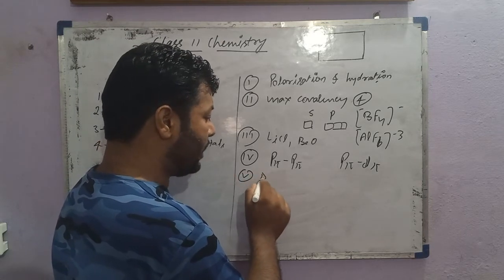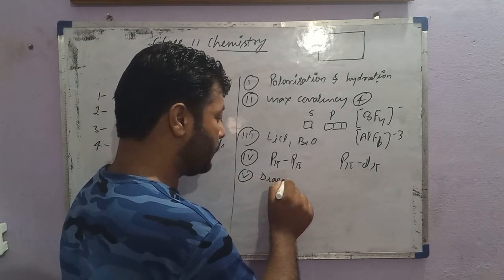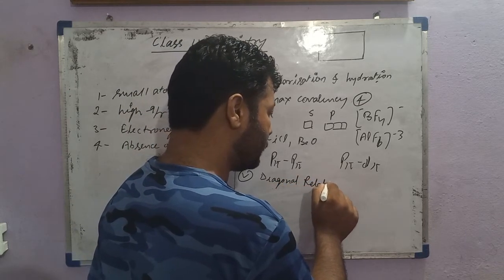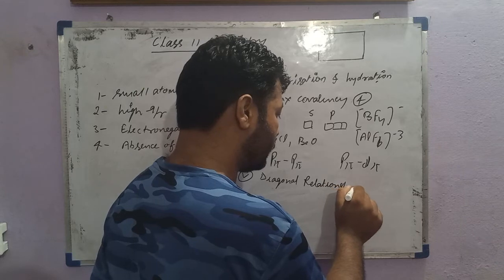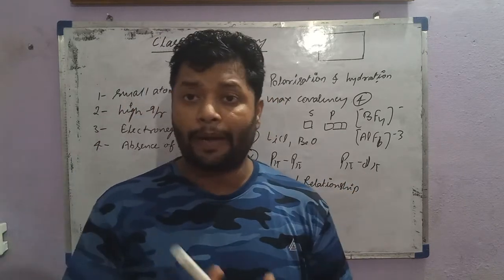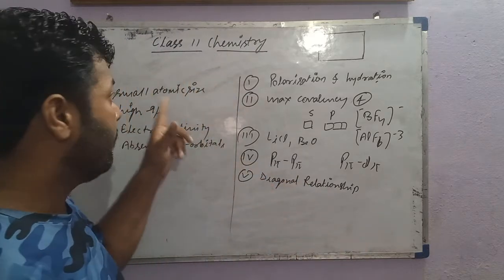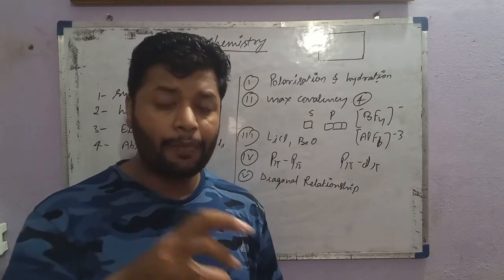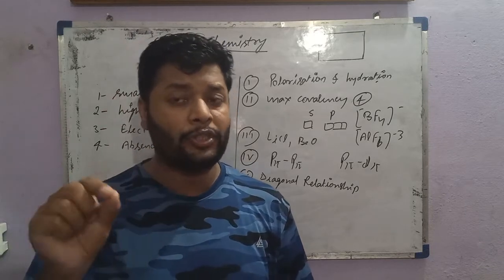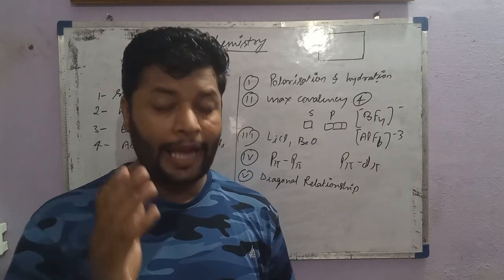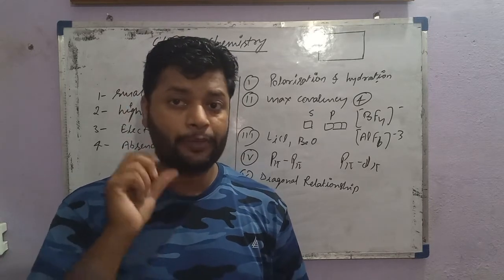They show a diagonal relation. The diagonal relationship means that members like lithium, beryllium and boron have some properties similar to the diagonally placed elements magnesium, aluminium and silicon respectively.